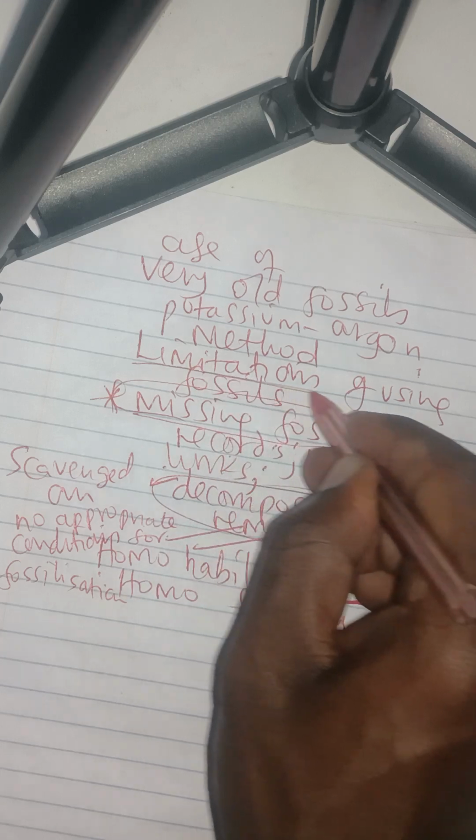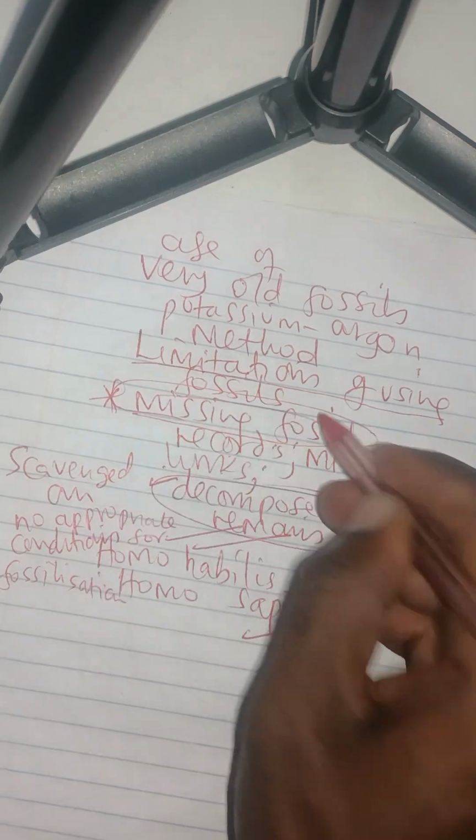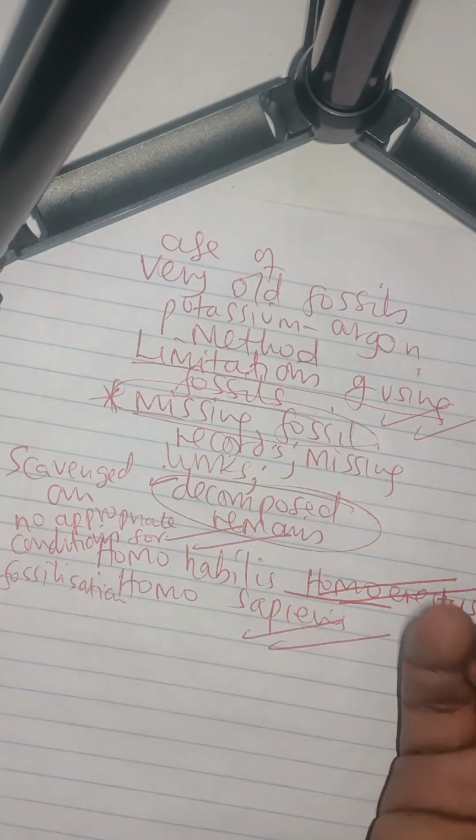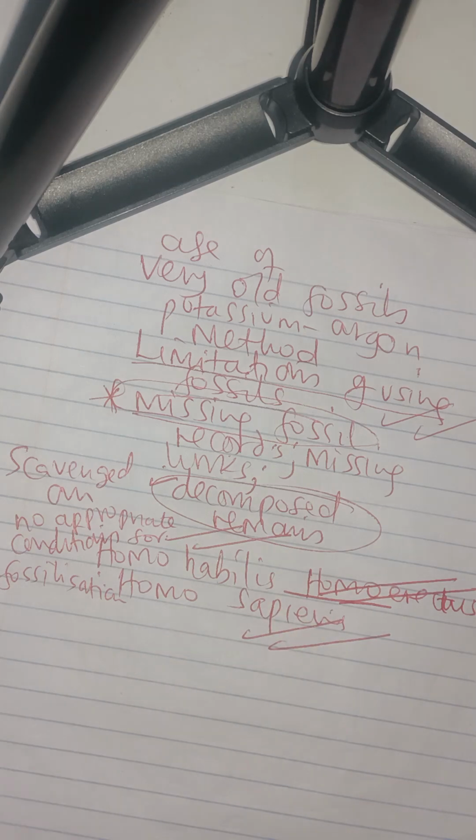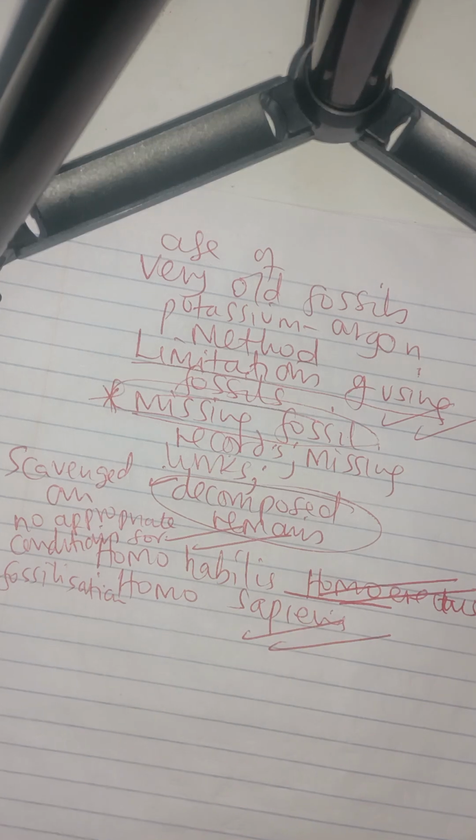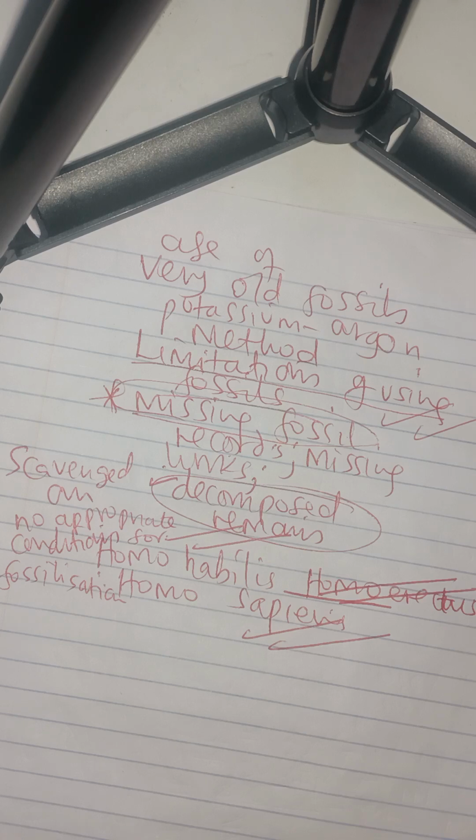So, what are some of the disadvantages or limitations of using fossil records to show that there's evolution? One, we've said some fossils can be missing, which we refer to as missing links.